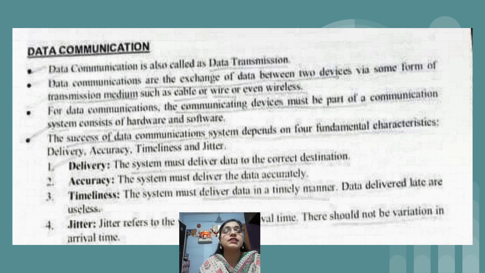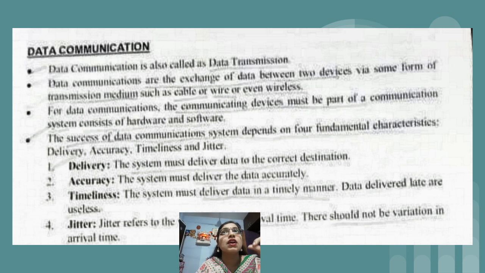The first characteristic is delivery. If I send a very important message because I want to take some decision, and that message is sent to someone else who has no idea about that particular question, that is called a delivery issue.